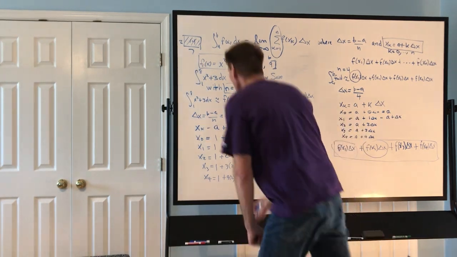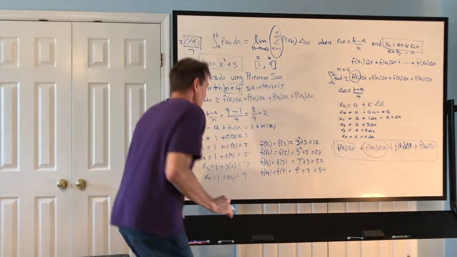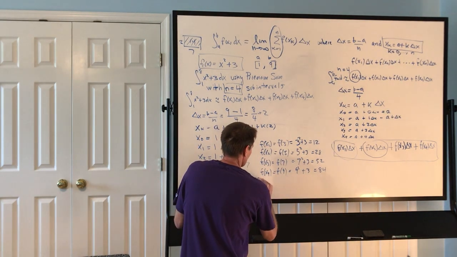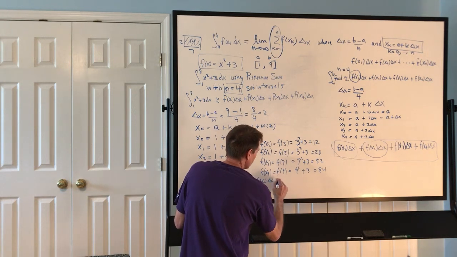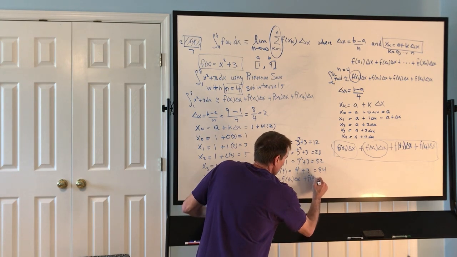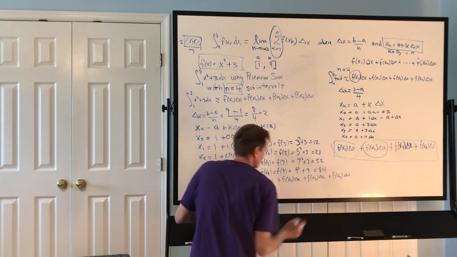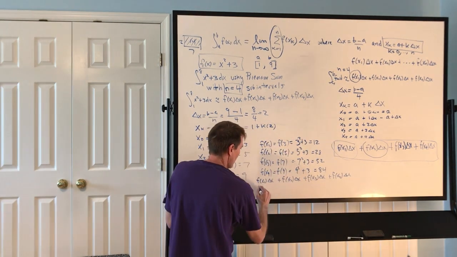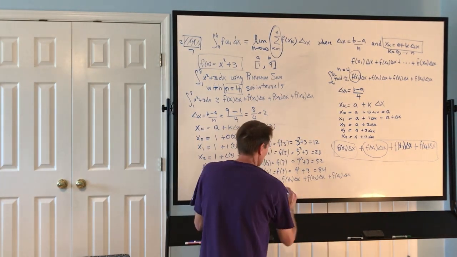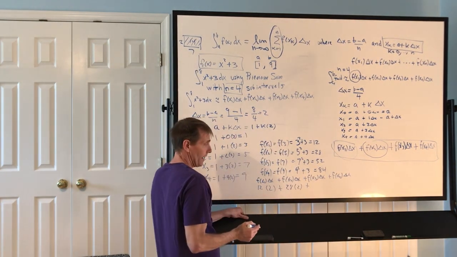You're like, Dr. Warren, are we done? We're close to being done, guys. Now I need to get this approximation. So it's f of x1 times delta x. I'm writing this down again just because you'll have it in your notes. Okay, now f of x1 we found was 12. My delta x we found to be 2. f of x2 we found to be 28. Delta x is 2.